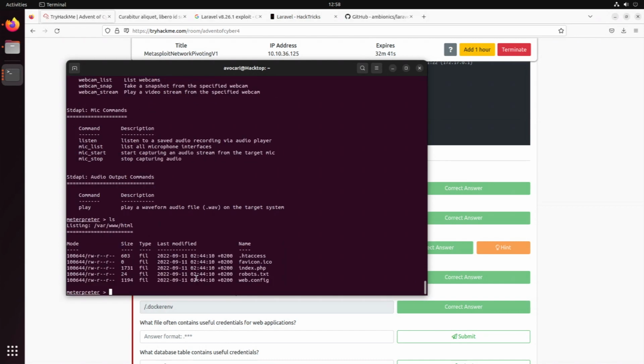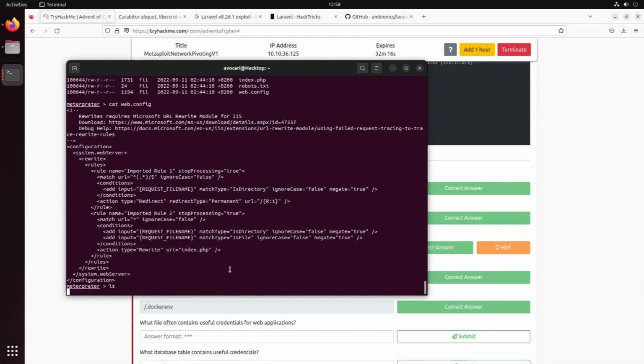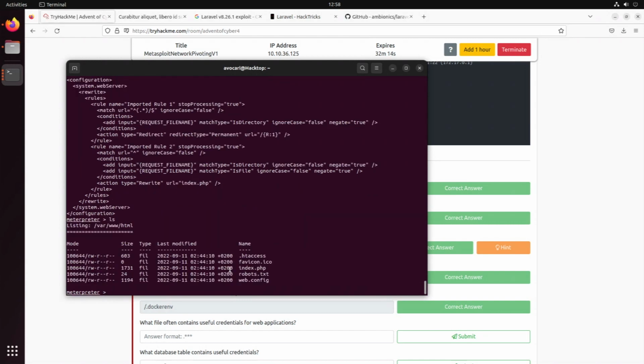Let me see. Where are we at? We're in some sort of web folder. So there's a web.config file, let's see that. Web.config. Is there anything interesting inside of here? We have some rewrite rules, import rules. Well, there's not much. Which file often contains useful credentials?